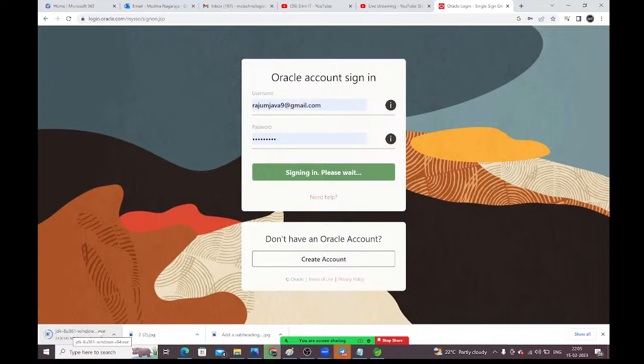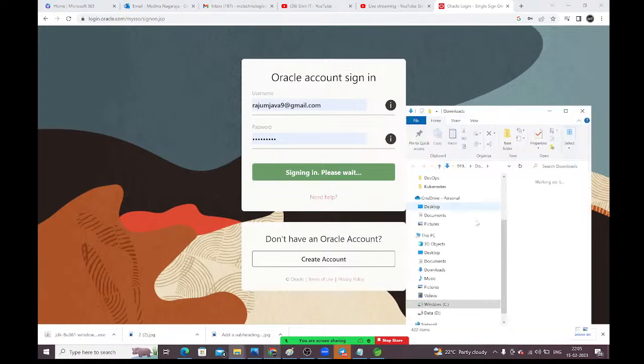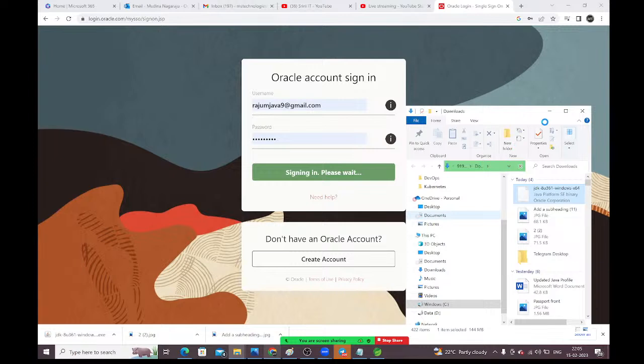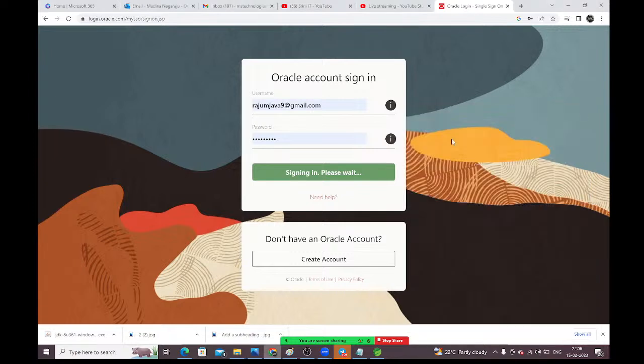See, it is downloading, guys. Okay, downloaded. Now show in folder. Just double click on this here in downloads. Once it is downloaded, very important step, guys. What we need to do next?